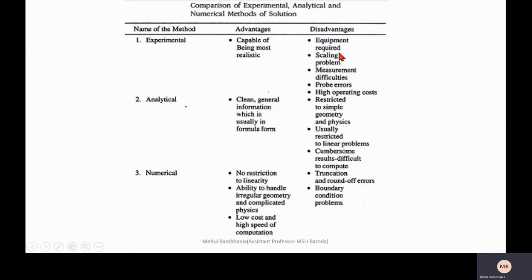If your pipe diameter is too small, it is quite difficult to measure variables like pressure and velocity, which might result in sensor or probe errors. And if you wish to nullify the errors, you have to go with precise equipment, which is very costly. So a high cost is involved in experimental methods.